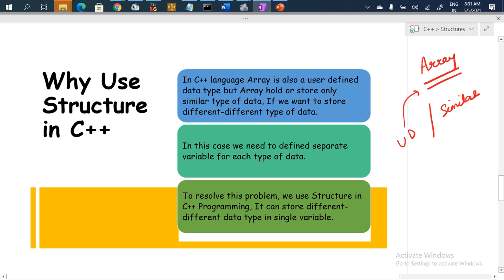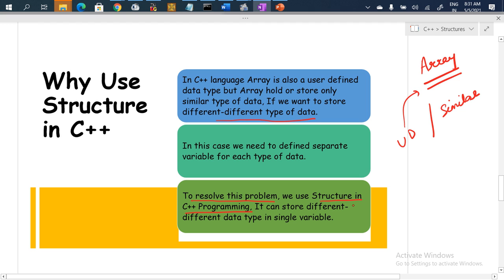So if we want to store different types of data like integer, character, float, together in one unit, then in that case we need to define a separate variable for each data type, right? If I use array, then I have to use the integer array for roll number, the character array for the name, and the float array to hold the marks. Fine. So we have to define separate kinds of variables for every data type. To resolve this issue, we use structure in C++ programming.